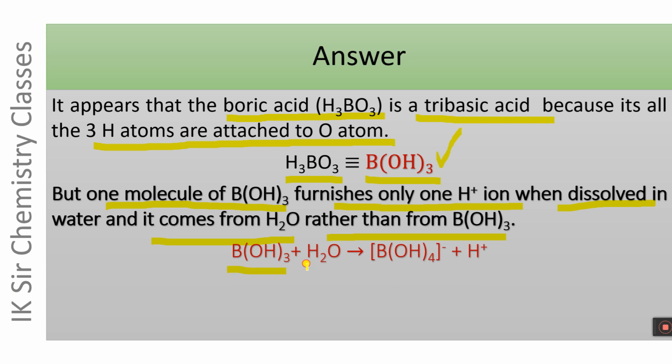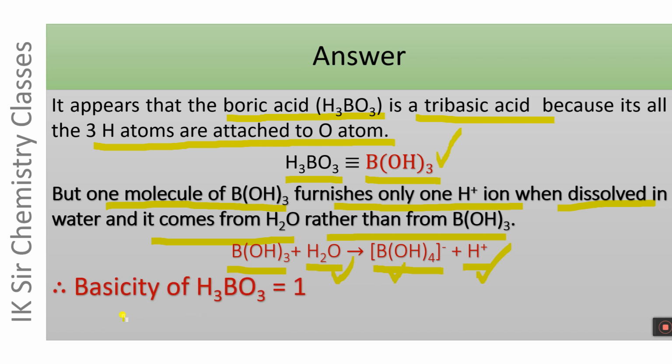B(OH)3 plus H2O gives B(OH)4 minus plus H plus ion. This H plus ion comes from H2O, and the remaining OH minus ion gets attached to B(OH)3, forming B(OH)4 minus. Therefore, the basicity of boric acid is 1 and it is a monobasic acid.